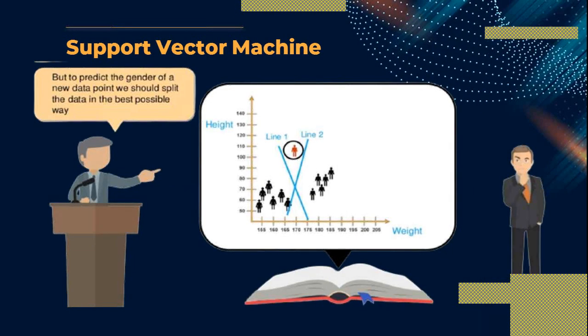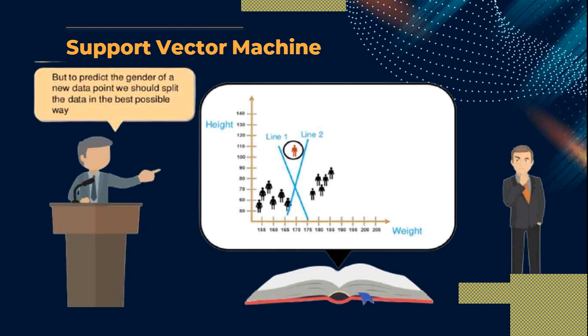But to predict the gender of the new data point, we should split the data in the best possible way. So how can we select either line number 1 or line number 2? Line number 1, you can say, is hypothesis 1, and line number 2 is hypothesis 2.